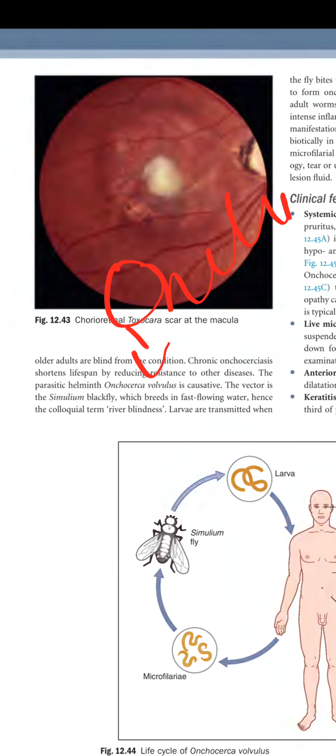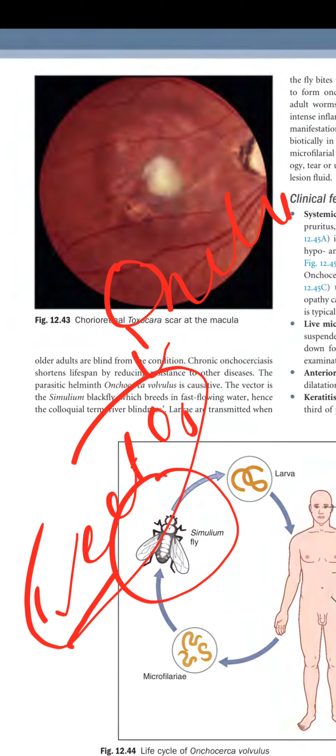The vector is the Simulium blackfly, which breeds in fast-flowing water, hence the colonial term river blindness. Basically, there is a vector which transmits the larva into the human, and that is the Simulium fly, and it is found in rivers. So this is known as river blindness.